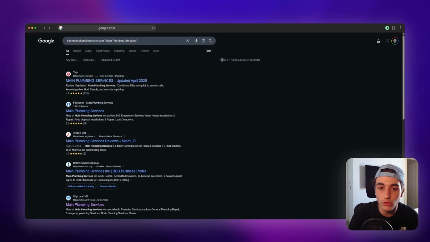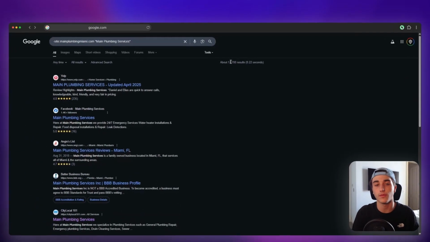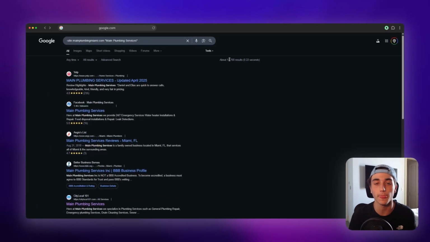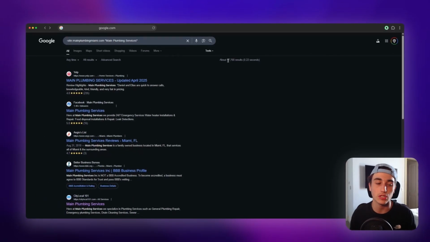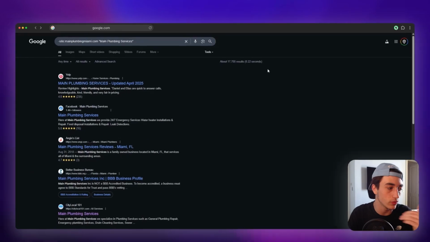So if it's a huge number like this, you need at least 350, 400 citations to beat them. But if it's something like 4,000 results, then you probably only need maybe 100, 150 citations to outrank them. So honestly, a good rule of thumb is to just do 1/3 or 1/4. And if it's past 10,000, I would just recommend doing as many as you can. That's basically figuring out how many citations you need to build.